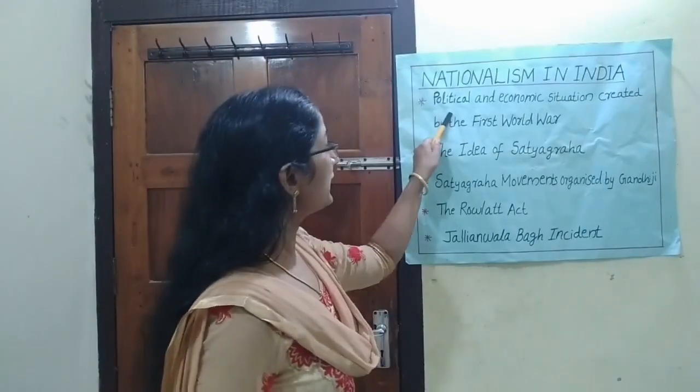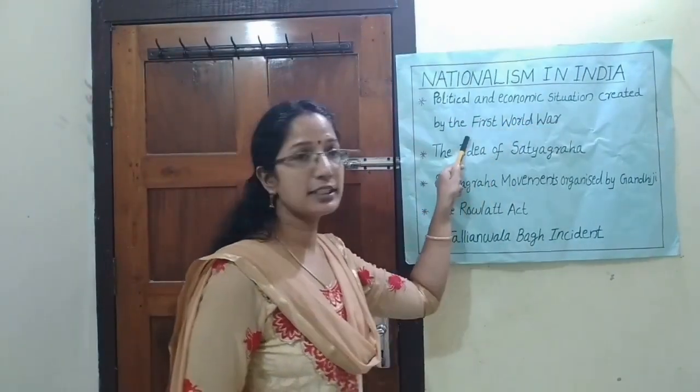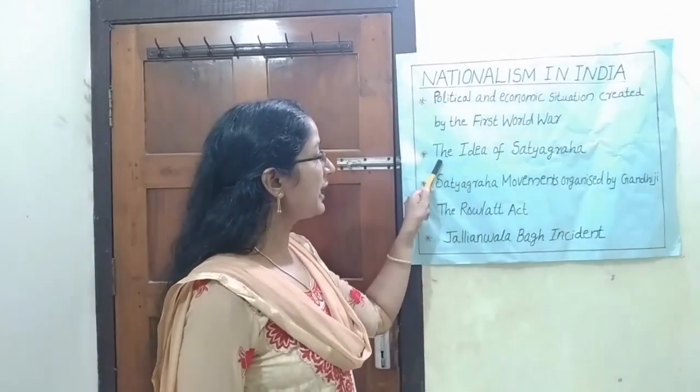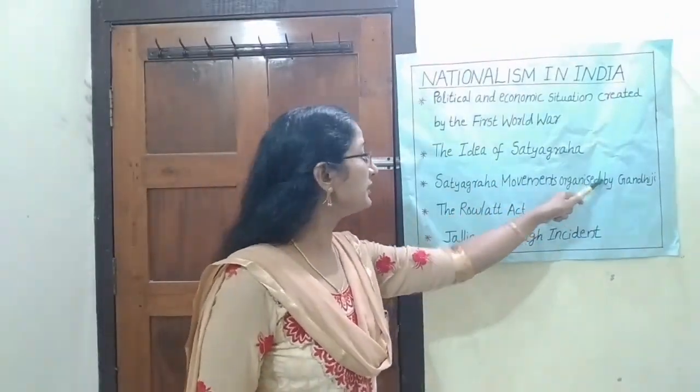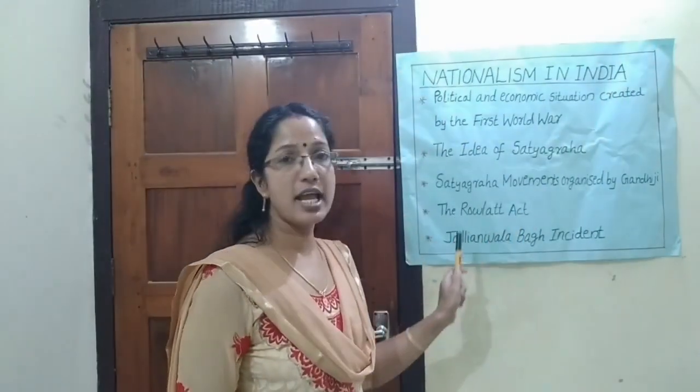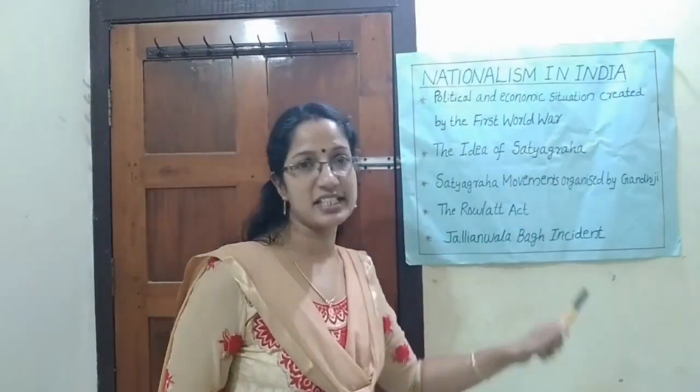the British rule. In this chapter, we shall pick up the story from the 1920s and we shall study the non-cooperation movement and civil disobedience movement. Today, let us discuss the topics: political and economic situation created by the First World War, the idea of Satyagraha, Satyagraha movements organized by Gandhiji, the Rowlatt Act and the Jallianwala Bagh incident.